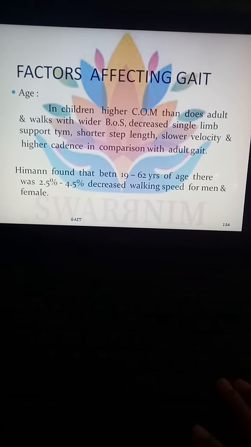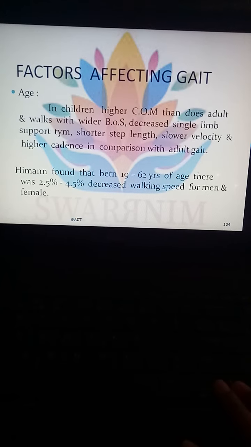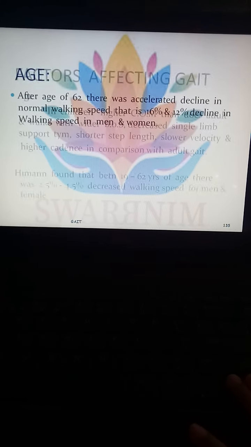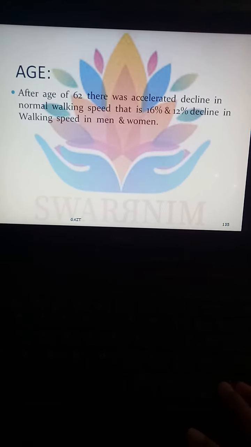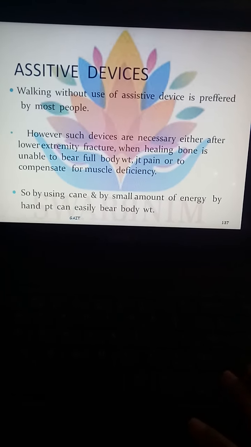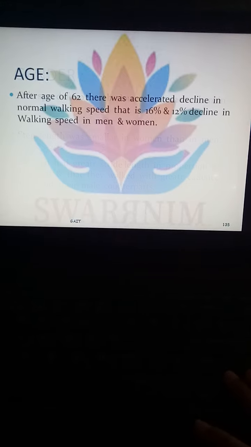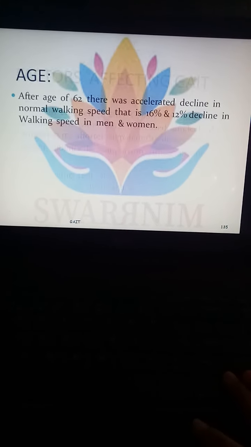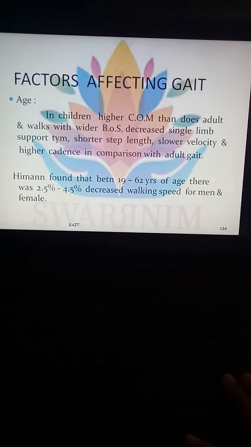Next is what are the factors which will affect the gait. Age, then injury, then gender, assistive devices. So these are all the basic factors which will affect the gait.